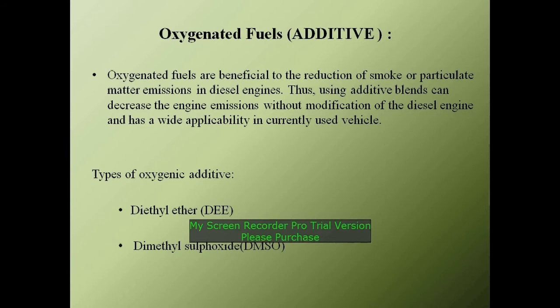Oxygenated fuel is an additive. We are going to blend this additive with fuel to increase the performance and to reduce emissions like smoke and particulate matter. These are the two types of oxygenated additives we added to the fuel. One is diethyl ether, another one is dimethyl sulfoxide.